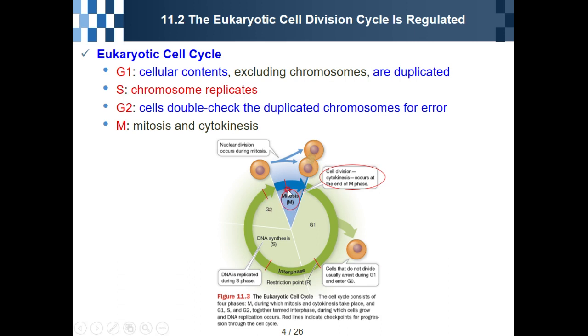So mitosis is followed by cytokinesis. Nuclear division happens during mitosis. After that, cytokinesis means that one cell becomes two cells, like this. So M phase is composed of mitosis and cytokinesis.